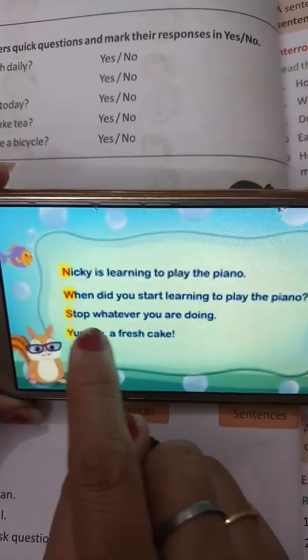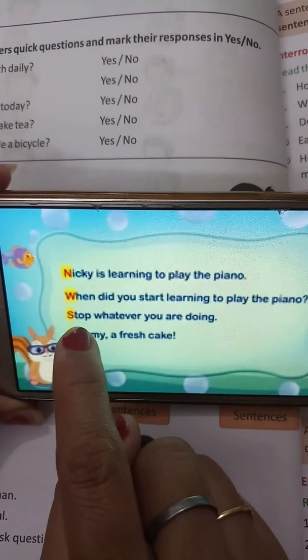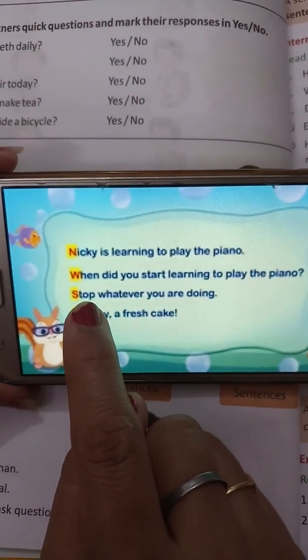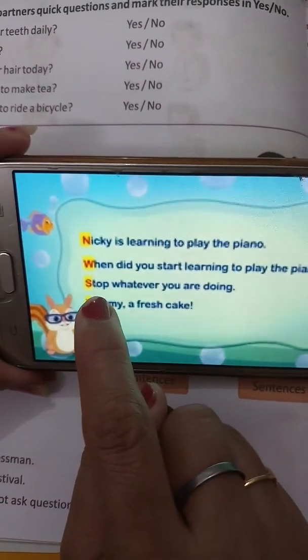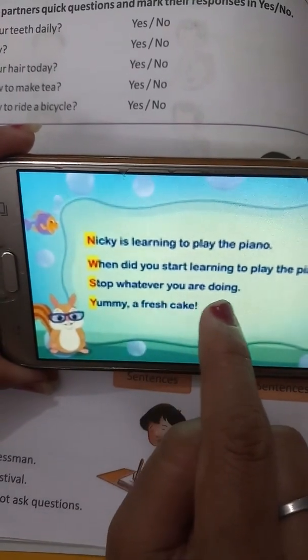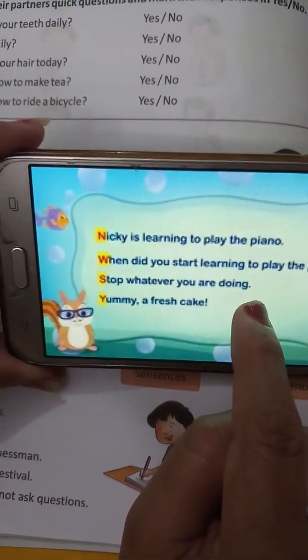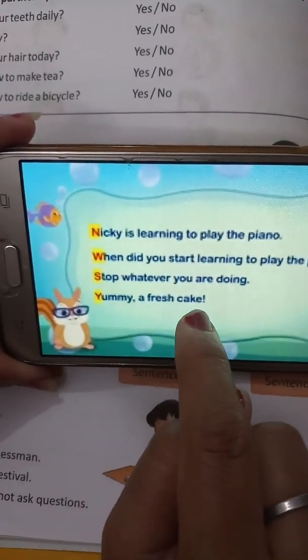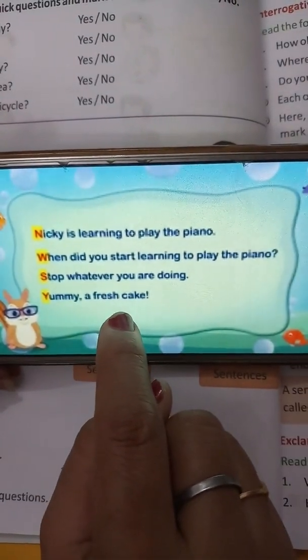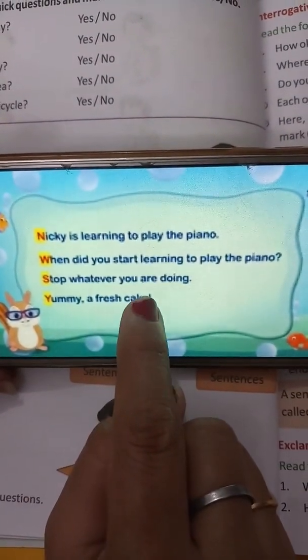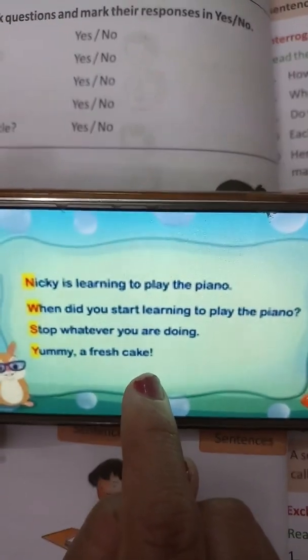Next, stop whatever you are doing. Which sentence is it? It is an imperative sentence, and at the end of the sentence a full stop will come. Yummy, a fresh cake. It is an exclamatory sentence, and at the end of the sentence an exclamation sign will come.